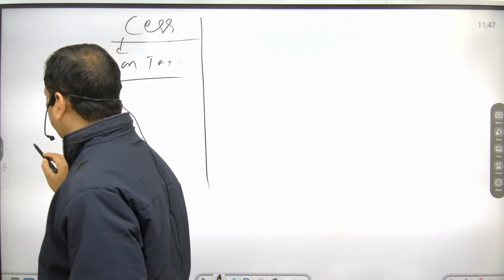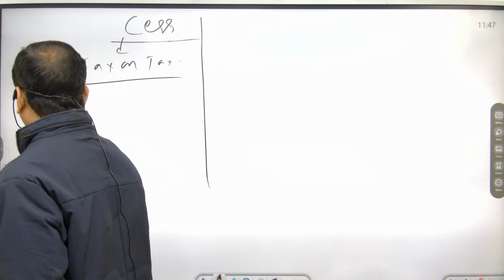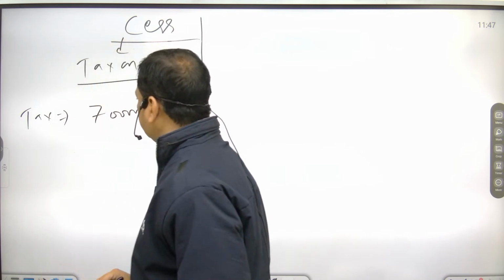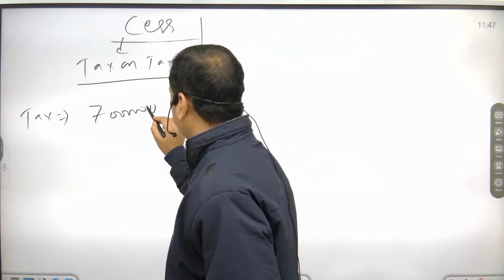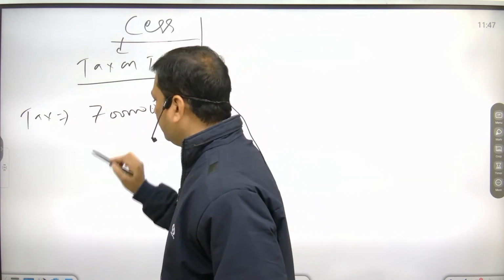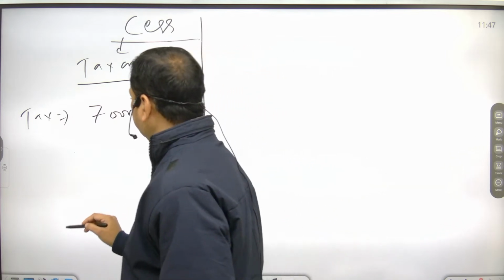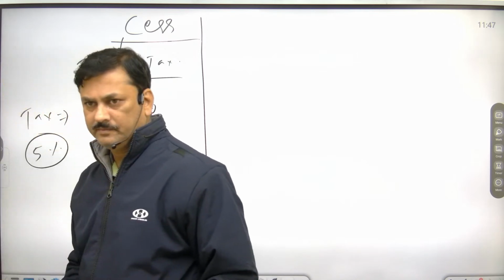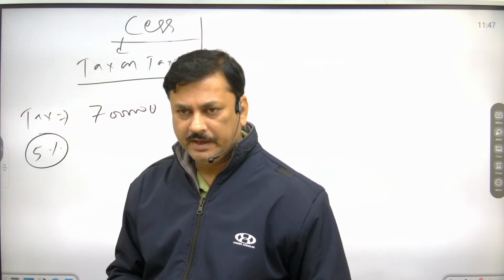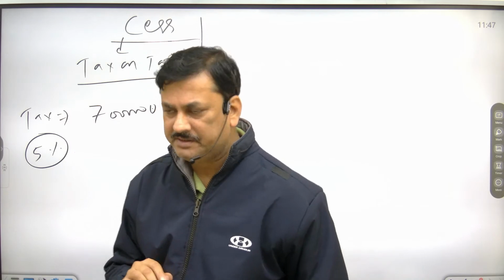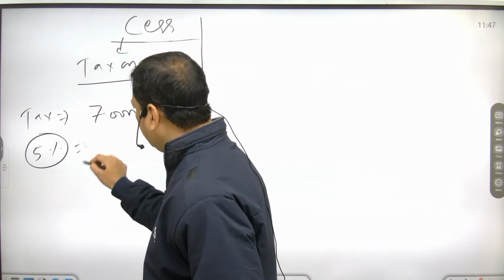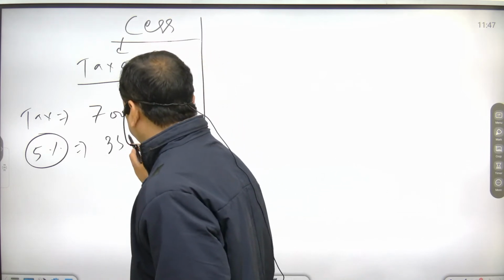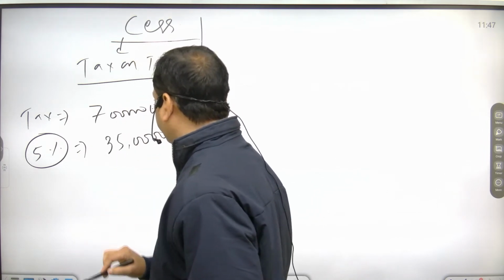Suppose your taxable income is 7 lakh rupees, and your income tax is 5%. So what is your tax liability? How much do you have to pay? 35,000. You have to pay 35,000 as tax.